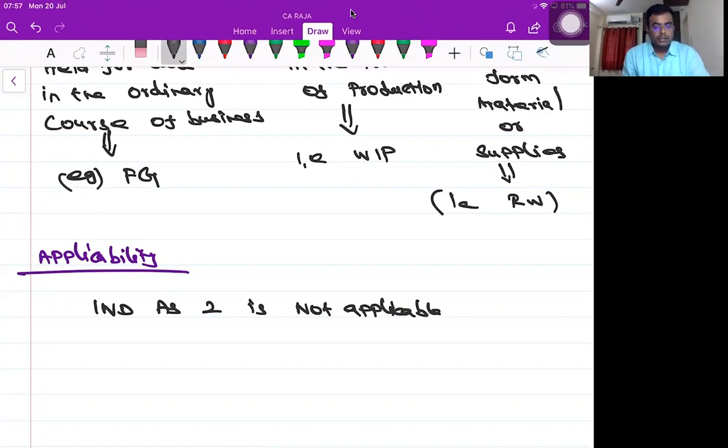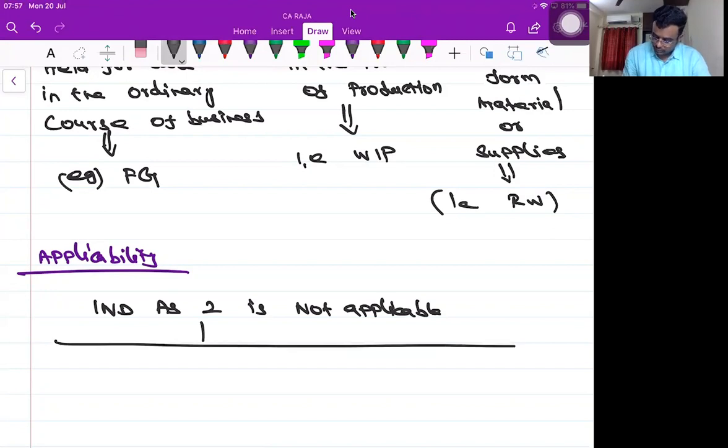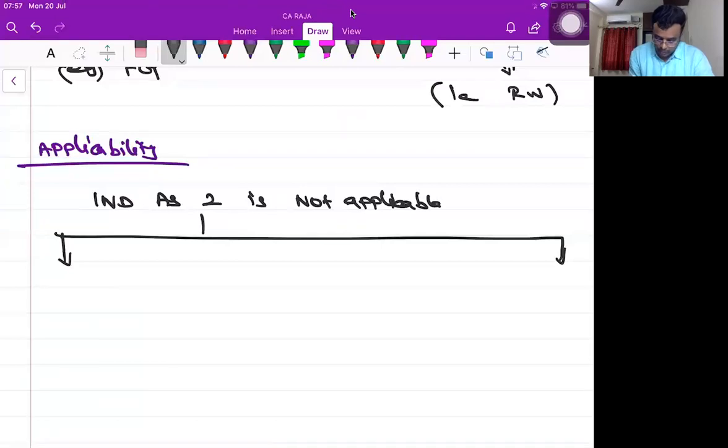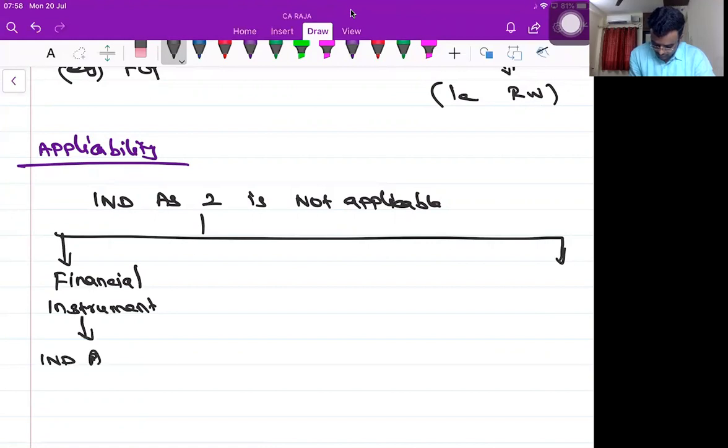It's not applicable to financial instruments, which are covered under Ind AS 32, 107 and 109.